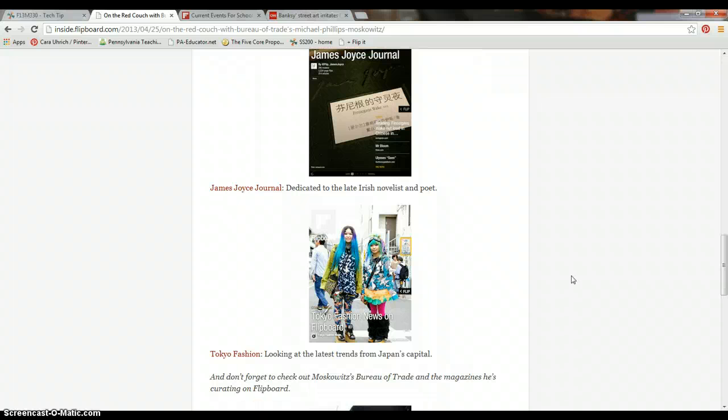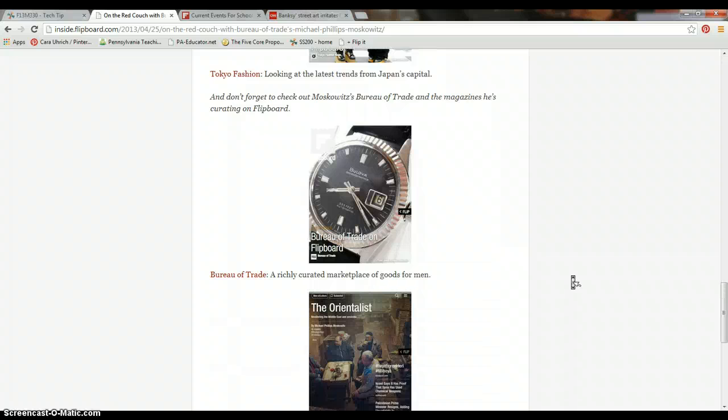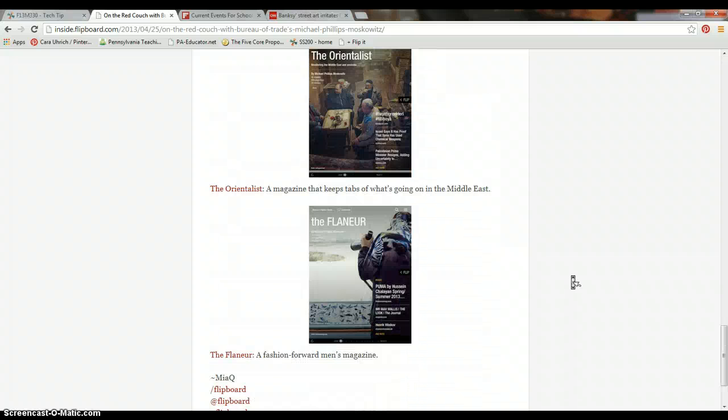Obviously, there are several very personal things that he created for himself to look at, like Tokyo fashion. However, if you keep scrolling through, there are different things that you can use in the classroom, like this magazine, The Orientalist, a magazine that keeps tabs on what's going on. This can clearly be used as a source of current event articles as well as other outside sources. Speaking of outside sources, let's go look at a really cool way of bringing in other news articles that you may not necessarily find on Flipboard.